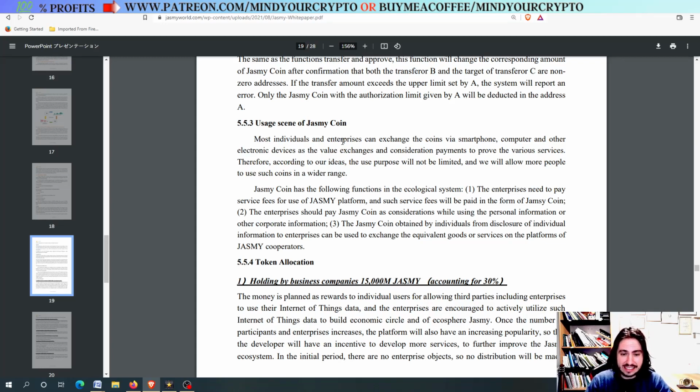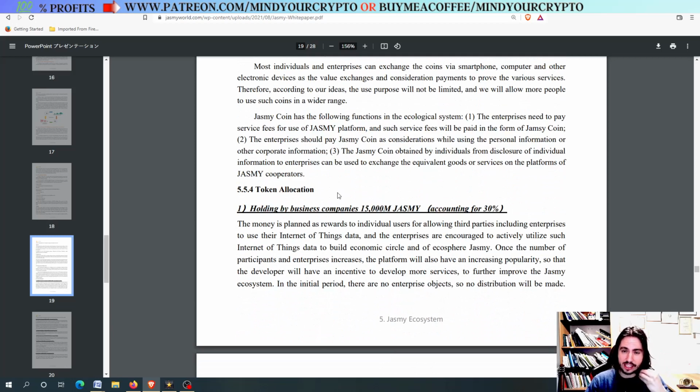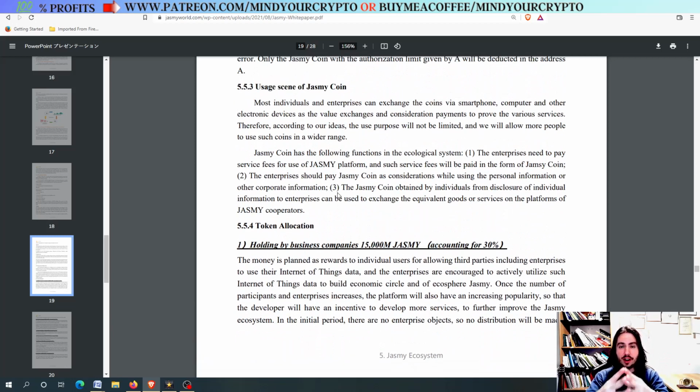Let's go and see right now the USDT of Jasmy coin and the token allocation. We traders are very curious about the token allocation, because if the holders, the team behind it, have a large percentage of Jasmy, then they can do a monetary policy, right? And they can just pump and dump this coin.